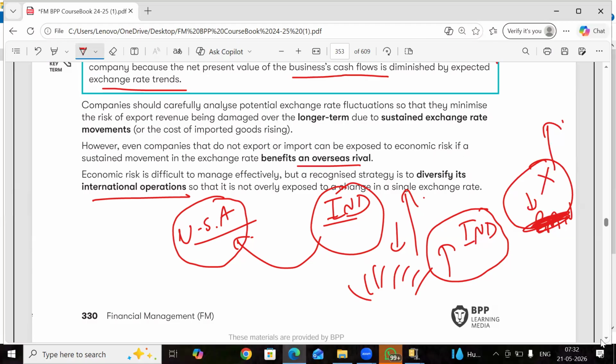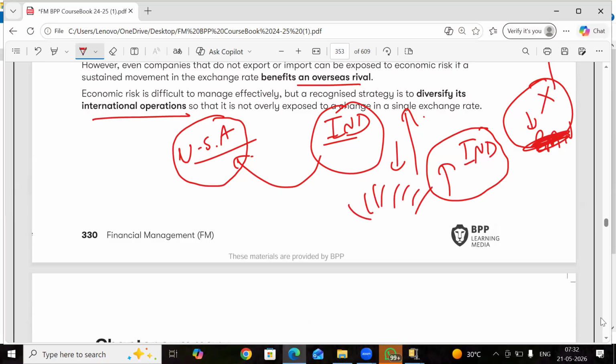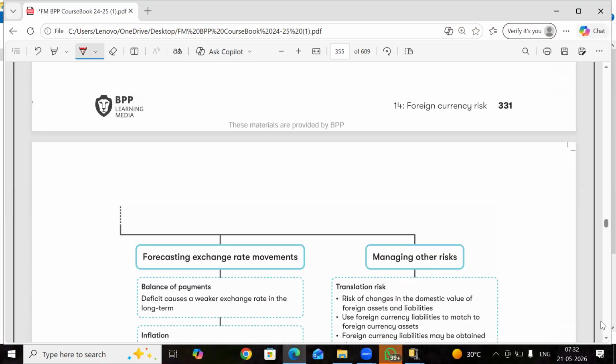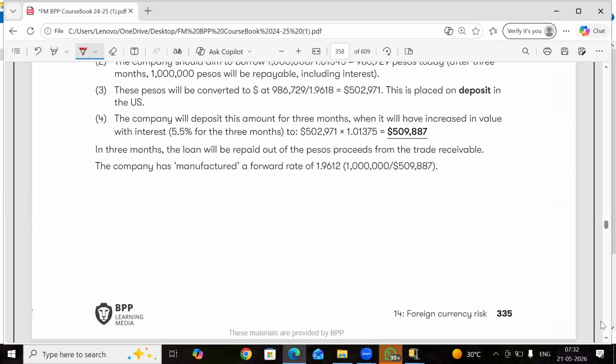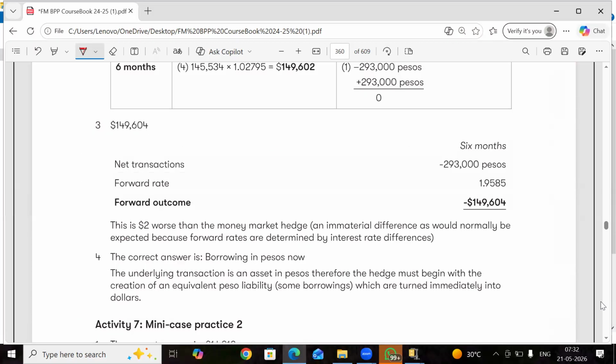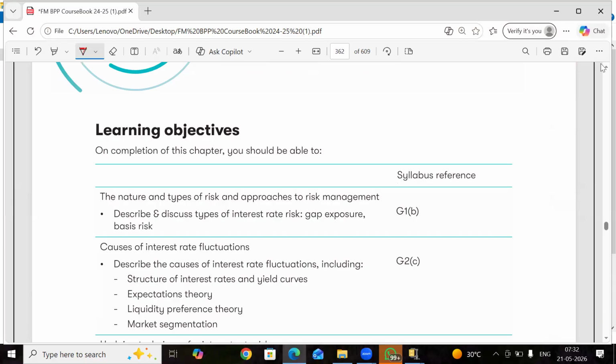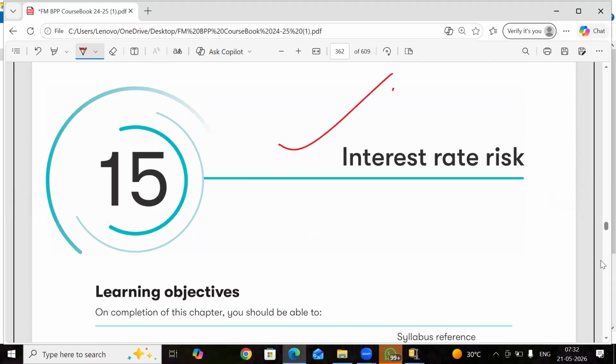So we are done with this foreign currency risk. We will start with interest rate risk in the next session. Maybe tomorrow, if I have time, I'll start from here.